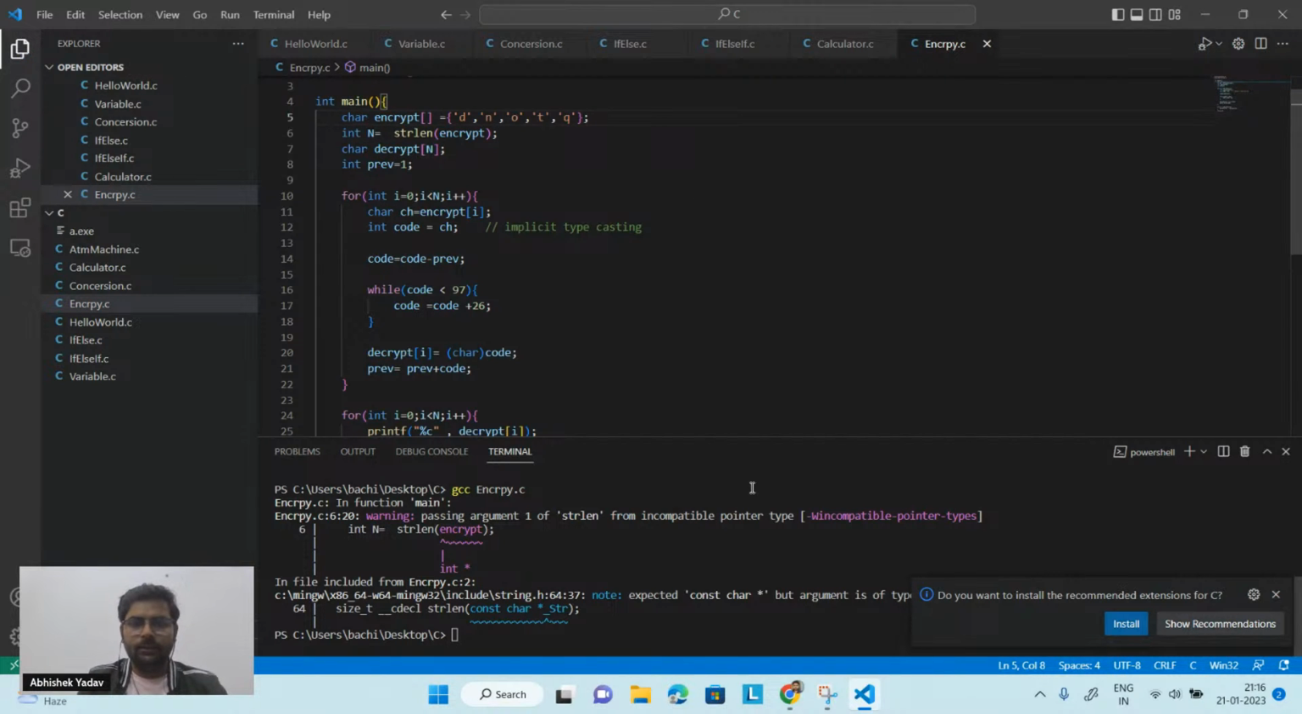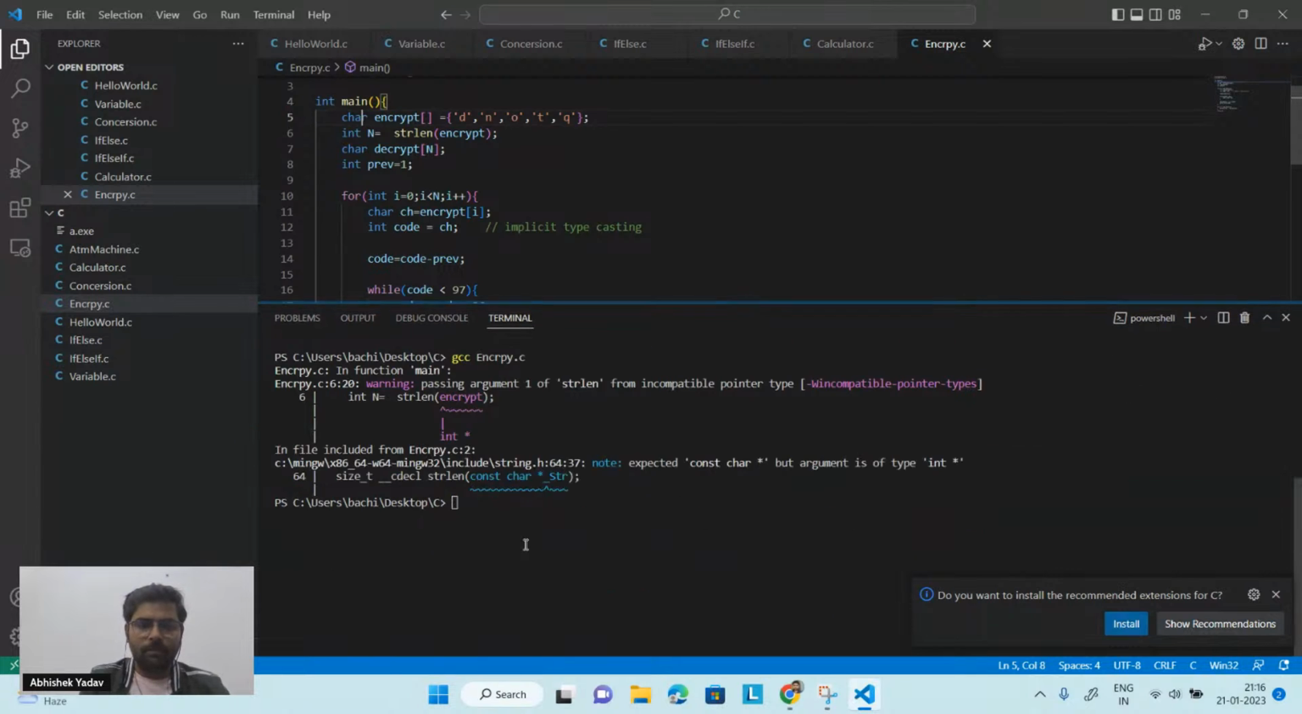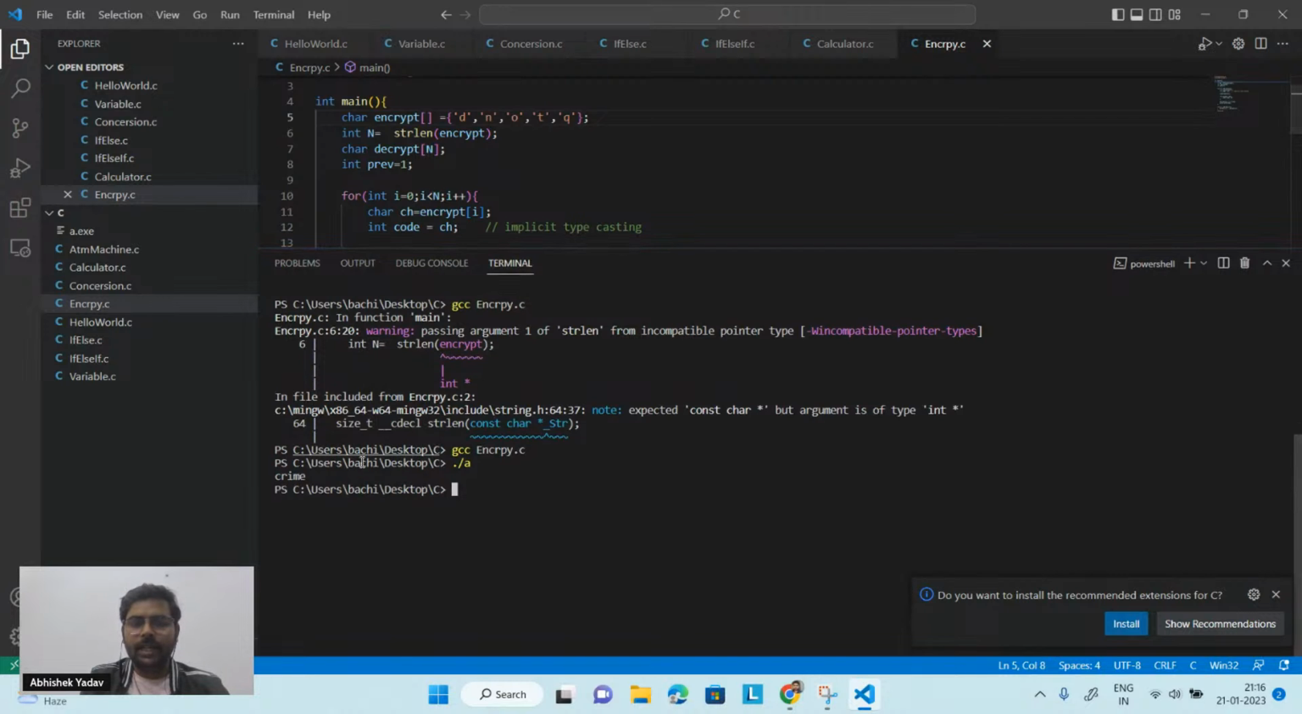So now if I save the program and compile it, that is gcc this, now it is compiled successfully, right? So let's now run the program here, dot slash a. Here you can see I am getting the output as crime here, right? Here you can see I have successfully decrypted the message. With the help of the FBI, I have successfully decrypted the message here.